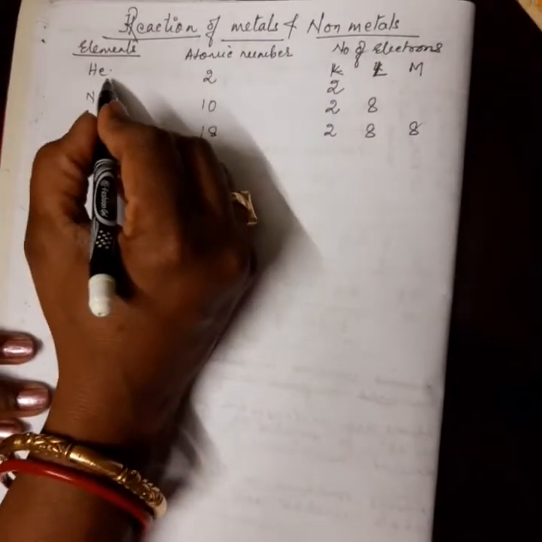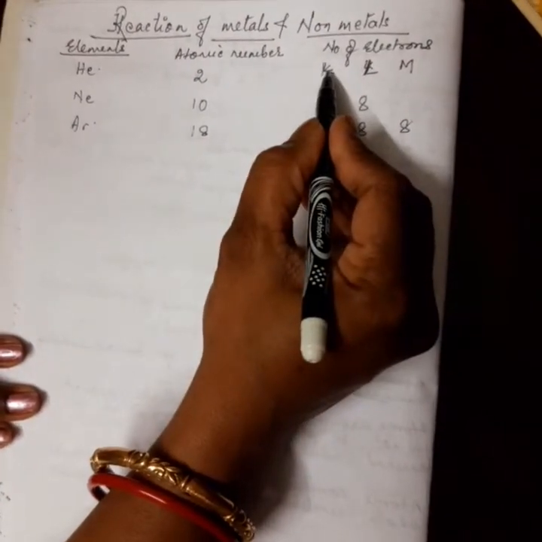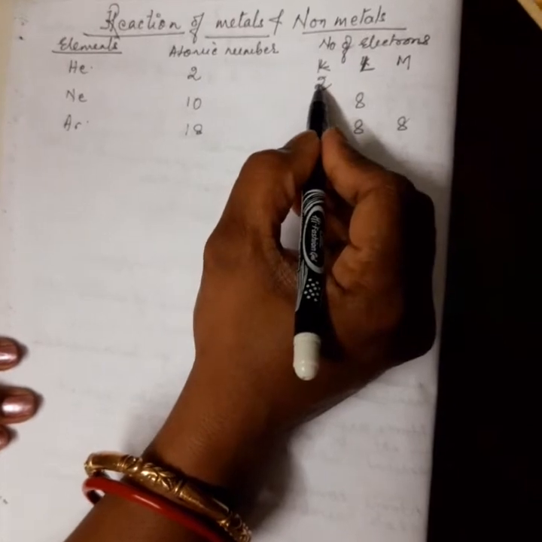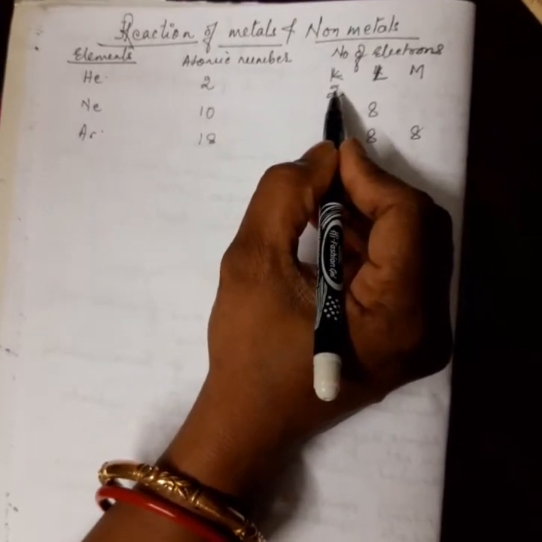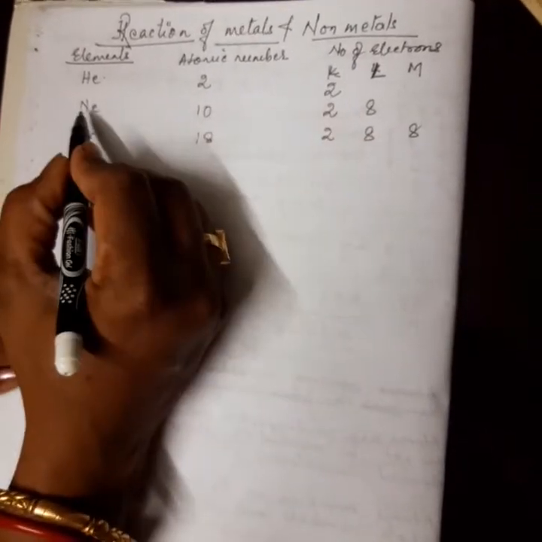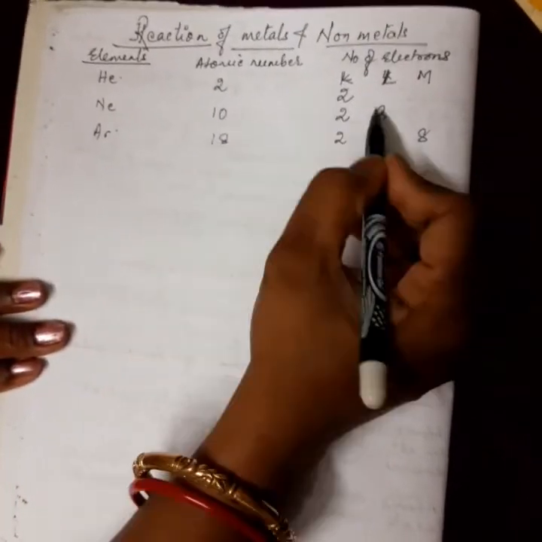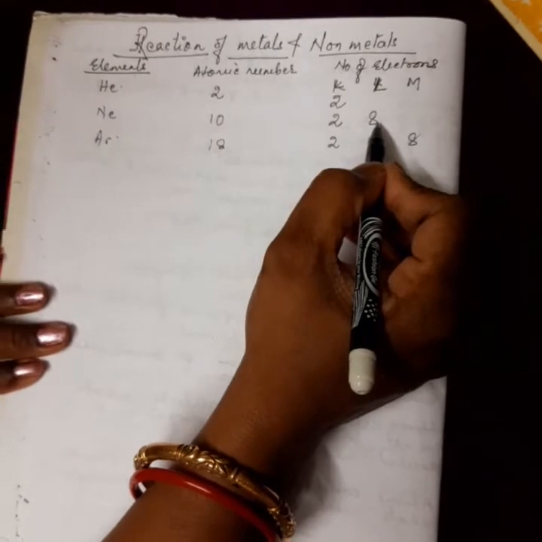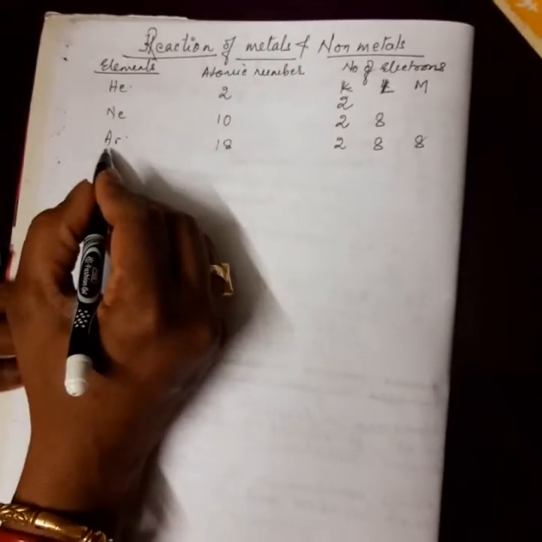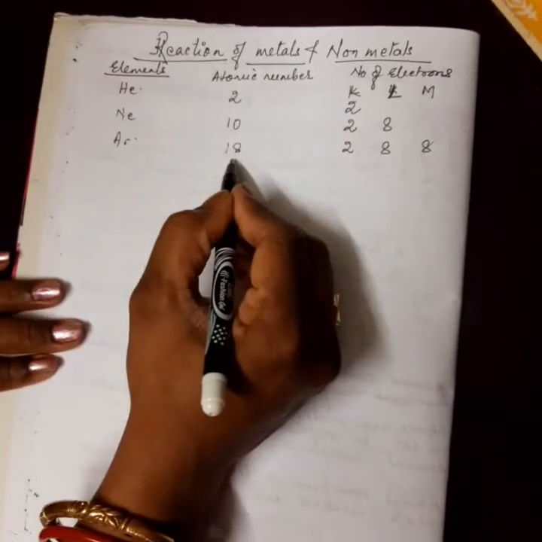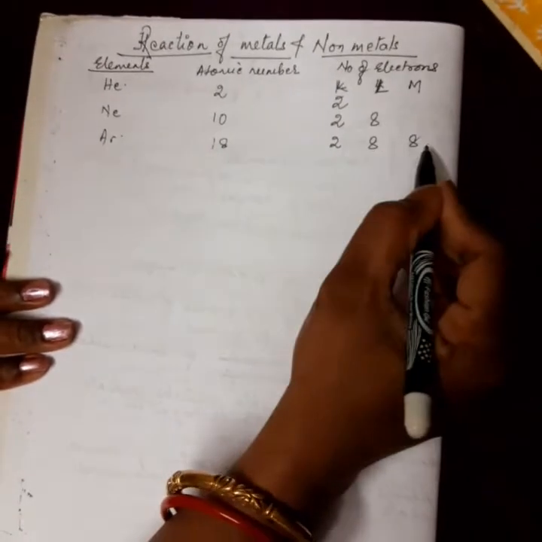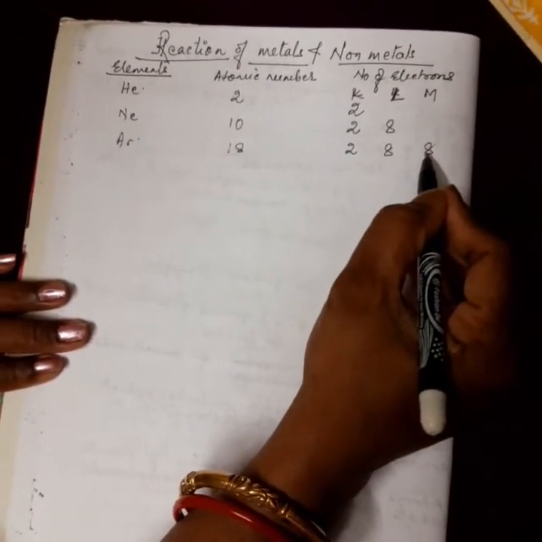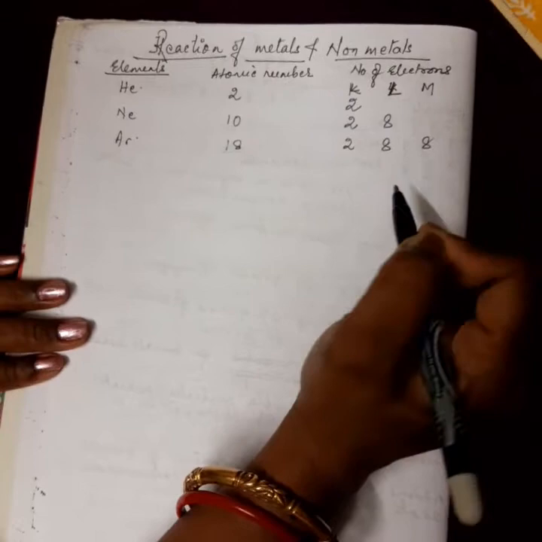For helium, the outermost orbit is the K shell and it is filled by 2 electrons. It's complete. They don't need any other electron. For neon, the outermost orbit is L and that is also filled with 8 electrons. Similarly, argon has 18 electrons, the outermost shell is M and that is also filled with 8.